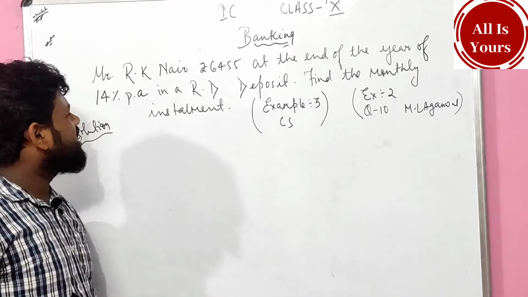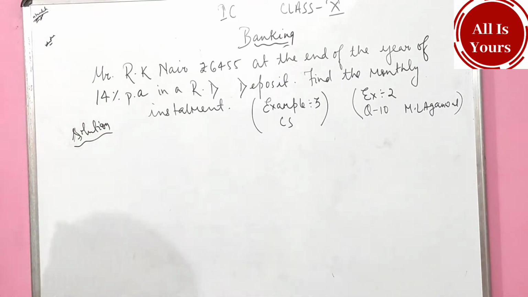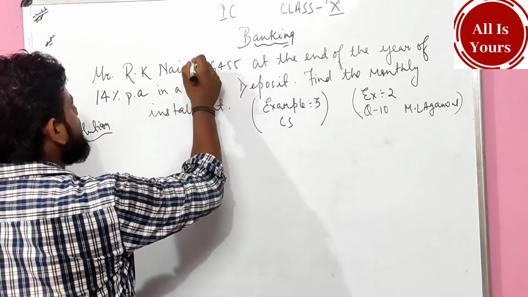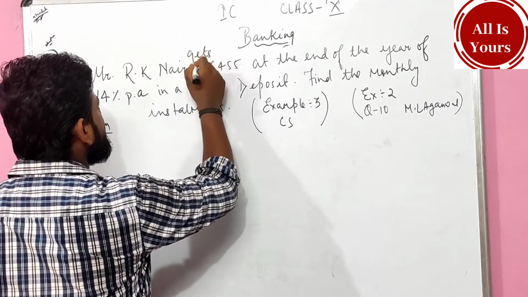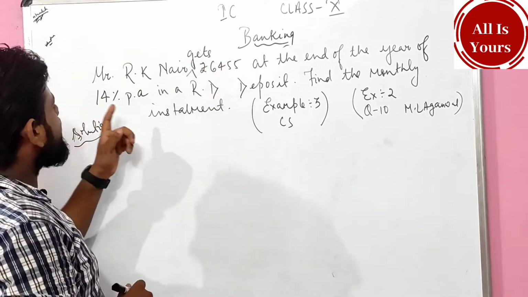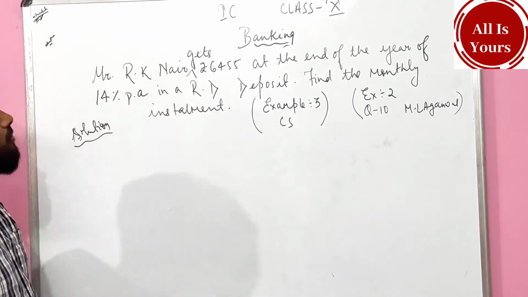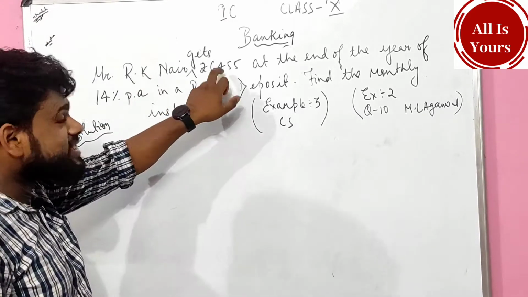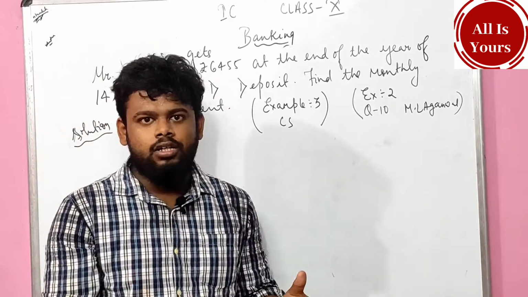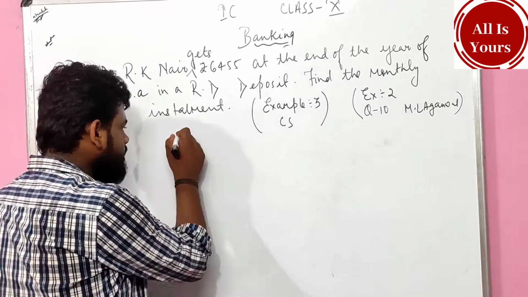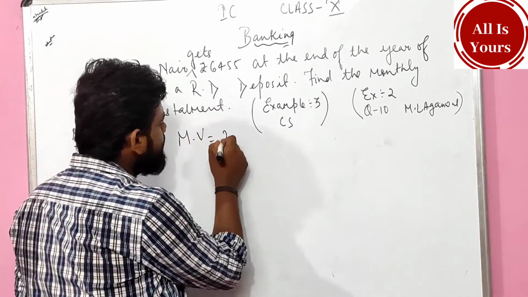Rupees 6455 at the end of the year. What? I cannot understand. Oh, it might be Gates. Mr. Arkane gets this much at the end of the year. He got this much. What he got? That means he got the amount, the maturity value. Here it is talking about MV, which is given in the question.